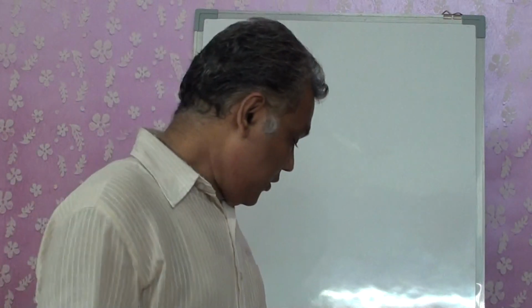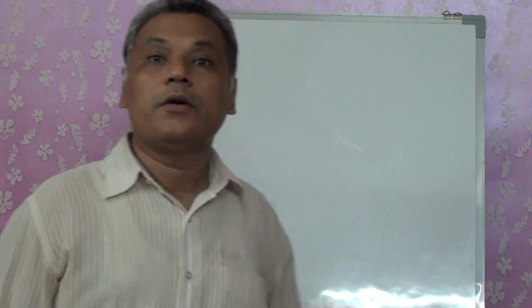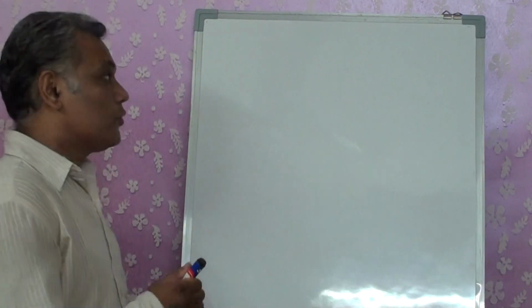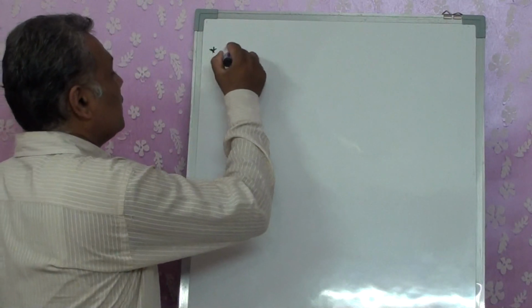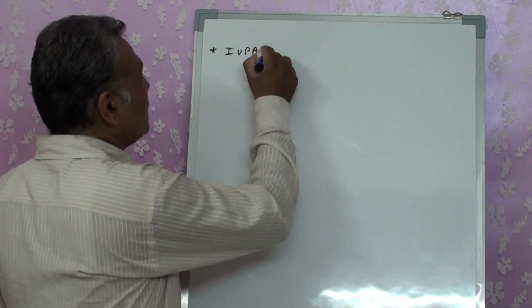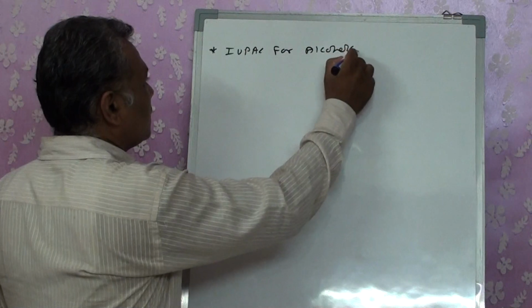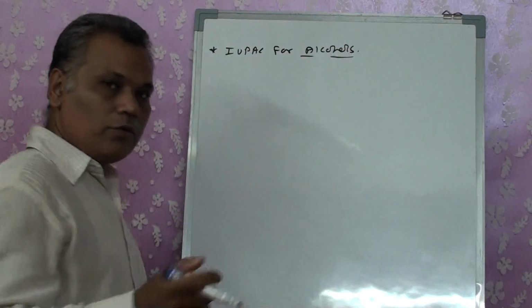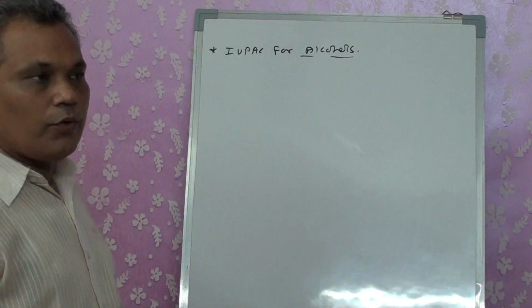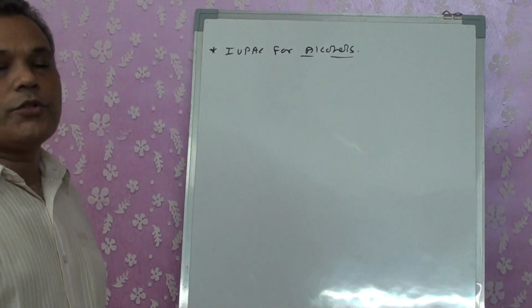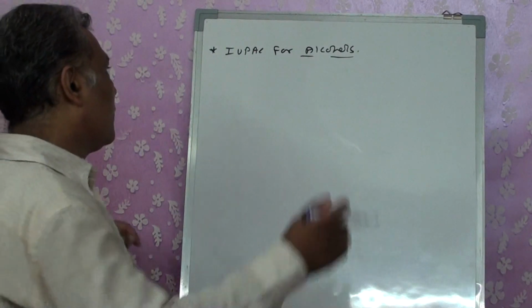In our chapter of alcohol, phenol, and ethers, we have seen the classification of all the three functional groups. Today we will study IUPAC for all three of them one by one. So first of all, we will study IUPAC for alcohols. Now, the rules are going to be the same. Only the functional group has changed, so the suffix and prefix will change.